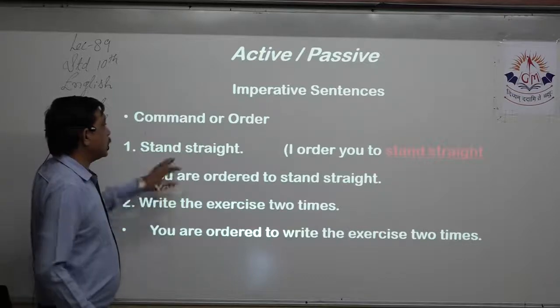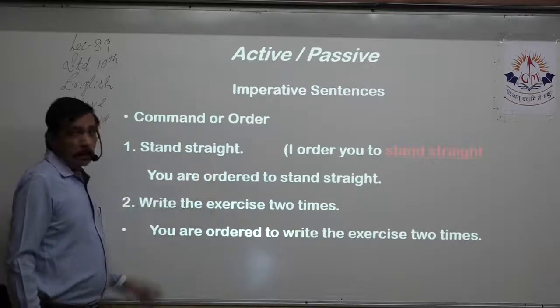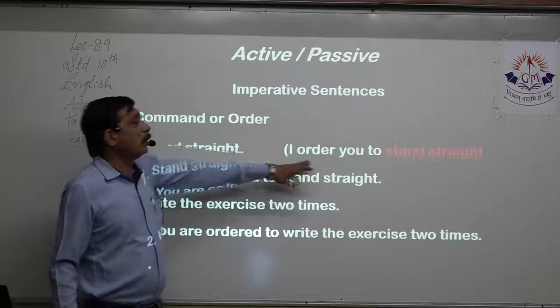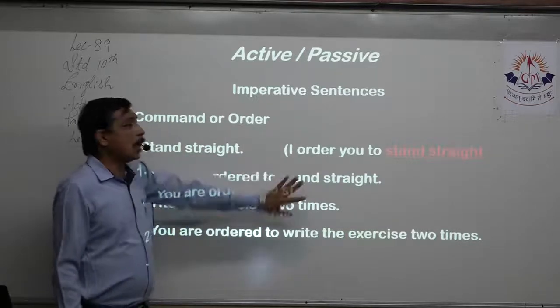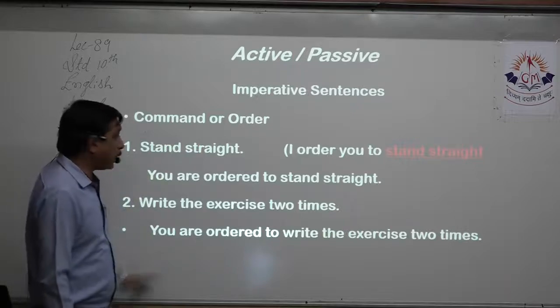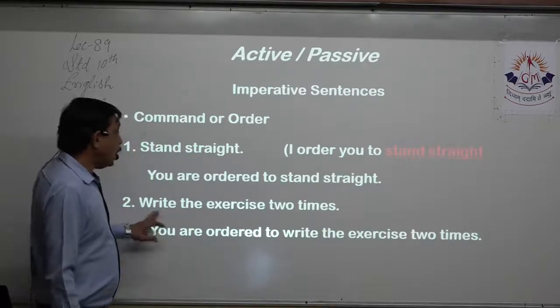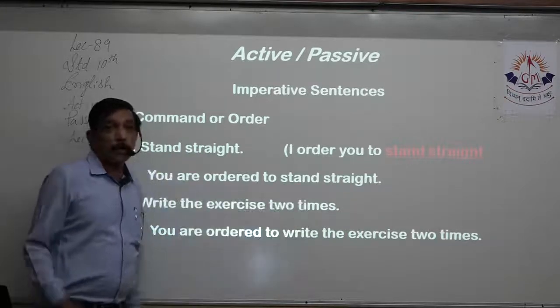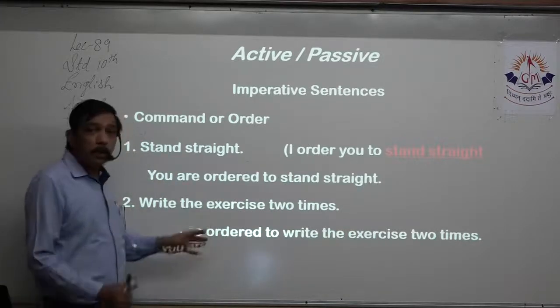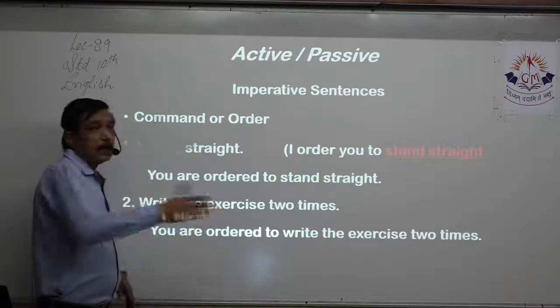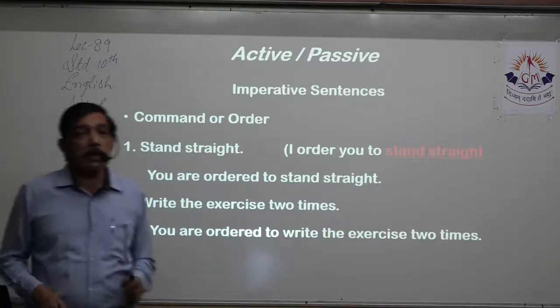Command or order, stand straight. What is the thing written over there? I order you to stand straight. Yes. So you are ordered to stand straight. Yes. Here that let form cannot come. Write the exercise two times. You write the exercise two times. Yes? So you are ordered to then write whole of the sentence as it is. To write this exercise two times.